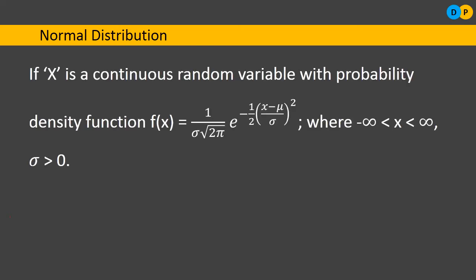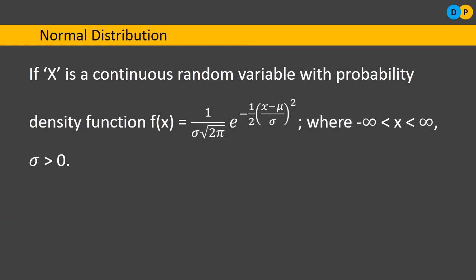If x is a continuous random variable with probability density function f of x equal to 1 by sigma square root of 2 pi into e to the power minus half into x minus mu by sigma whole square, where x can take value from minus infinity to infinity and sigma is always greater than 0, then x is a normal variate and the distribution of x is called normal distribution.